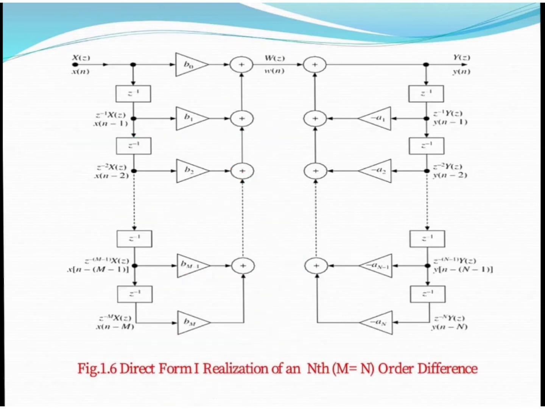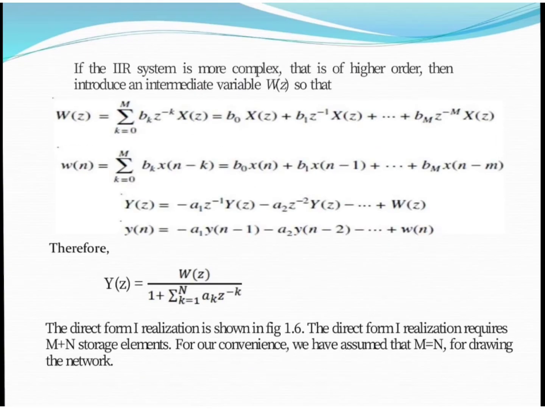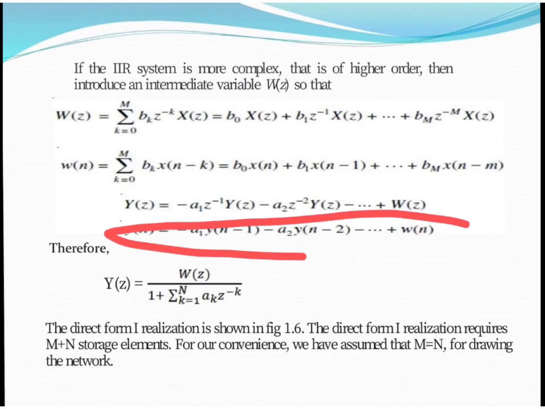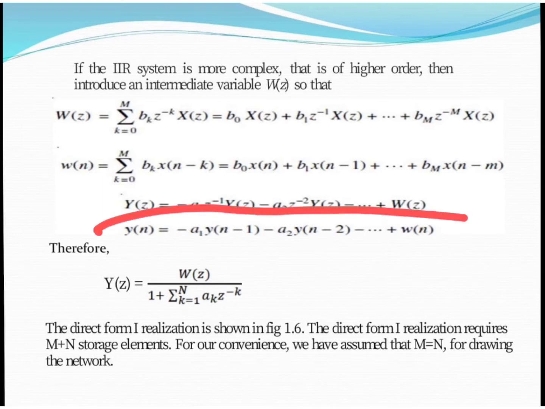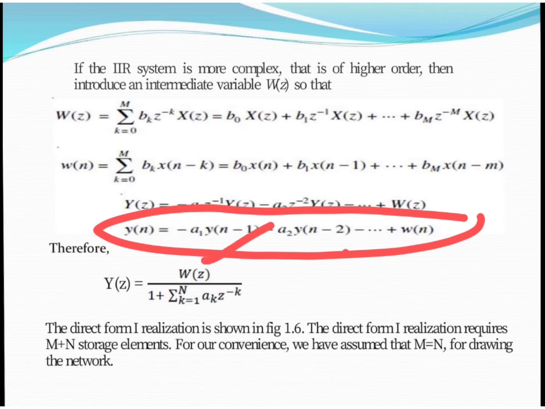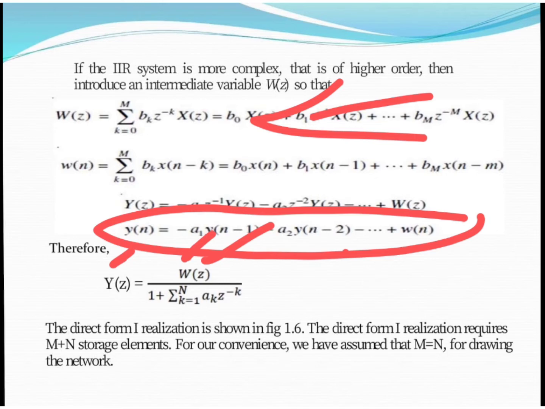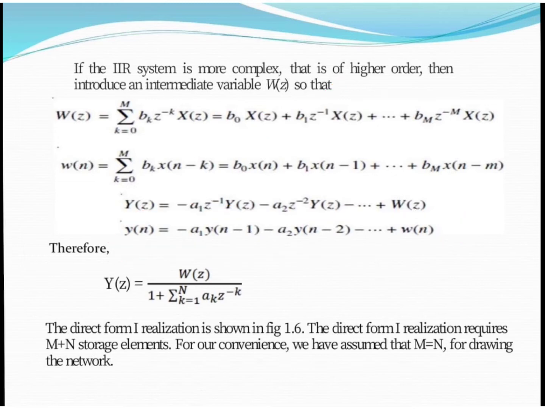Okay, now we need to implement poles. For the poles we can have this equation: y of n equals minus a1 y of n minus 1 minus a2 y of n minus 2 plus w of n. What do you mean by this equation? Y of n minus 1 is implemented from y of n, and a1 is nothing but a feedback path, and the feedback path must follow this direction. It must come out from the output side, because this coefficient is the feedback coefficient. Now we need to implement this equation.